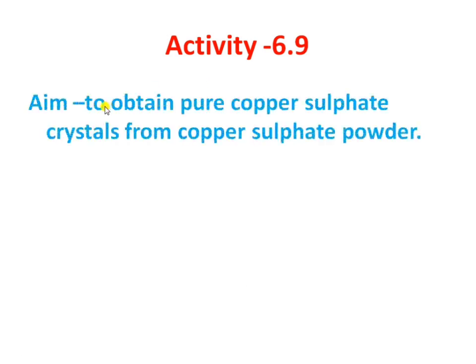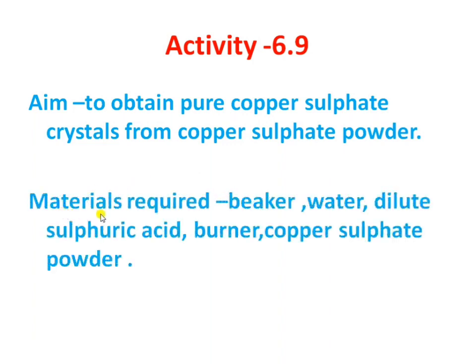Now we are going to perform the last activity of this chapter, that is activity 6.9. What we have to do is obtain pure copper sulfate crystals from copper sulfate powder. The materials required for this activity are a beaker, water, dilute sulfuric acid, a burner, and copper sulfate powder.